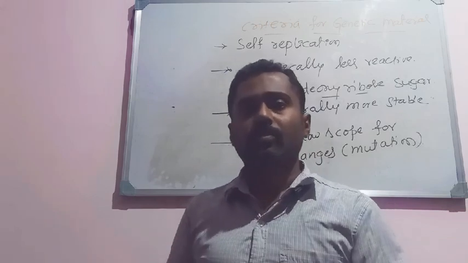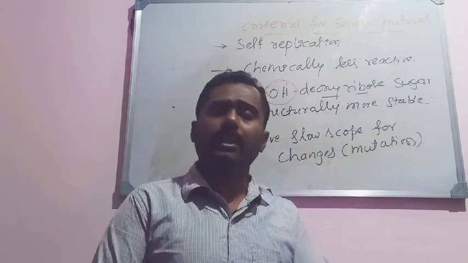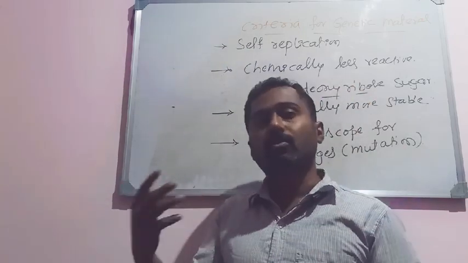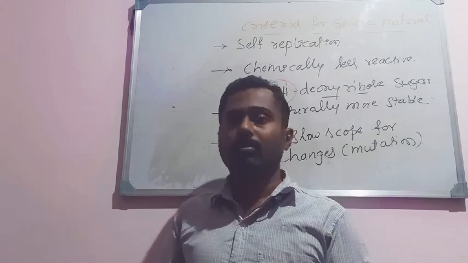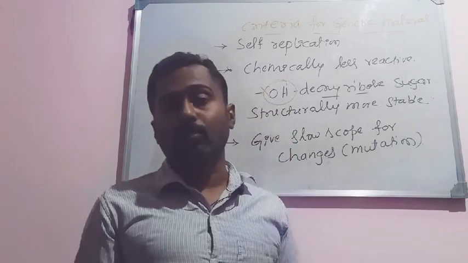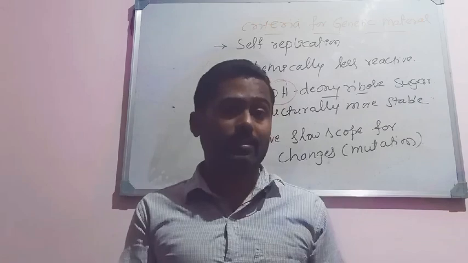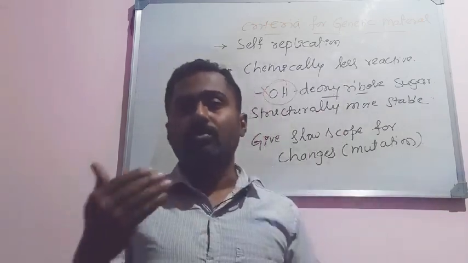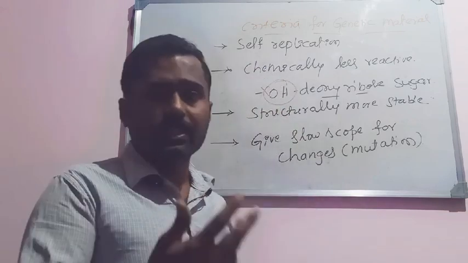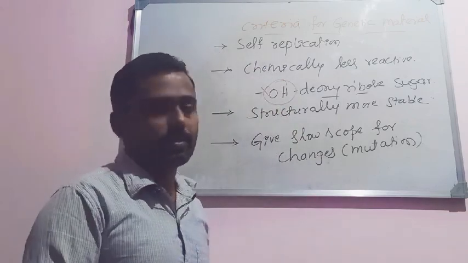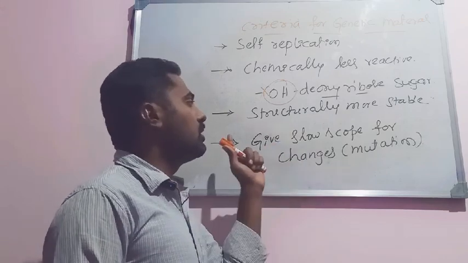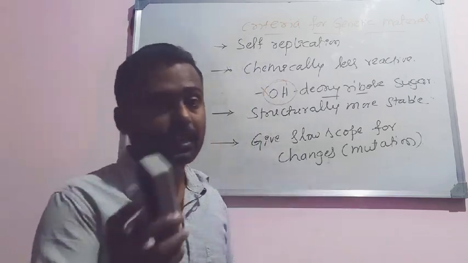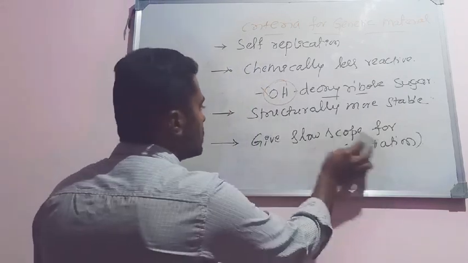So as we age, the nature of our DNA doesn't change, or in any organism, it doesn't change and it doesn't become any other new creature, isn't it? Suddenly there is no evolution, suddenly no new creature. We may be aging, but as we age, mutations don't suddenly occur in the DNA to make a new organism or form new characters. But see, in RNA viruses, they readily mutate, they change, okay, so that's why they have a very short lifespan, but that is not the case in DNA. So it gives a very slow scope for mutations or changes, okay. So that is another criterion for a molecule to be selected as a genetic material, okay.